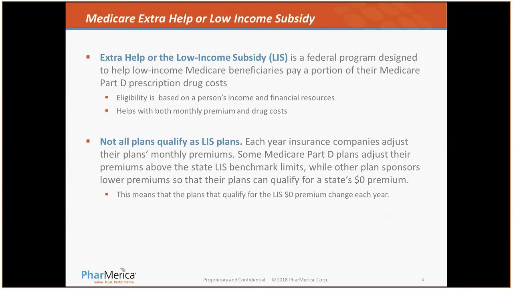Each year, insurance companies adjust their plan's monthly premium. Some Medicare Part D plans adjust their premiums above the state low-income subsidy benchmark limits, while other plan sponsors lower their premiums so their plans can qualify for a state zero premium. Again, this means that the plans that qualify for the low-income subsidy premium can change each year.